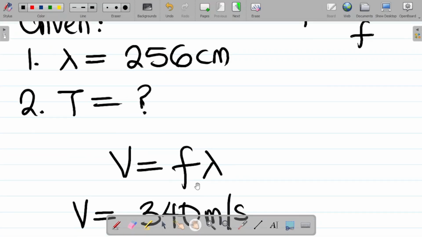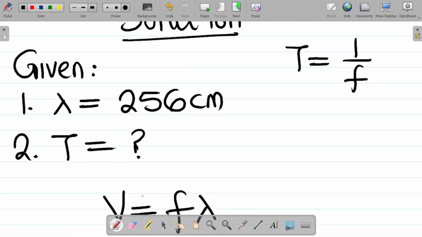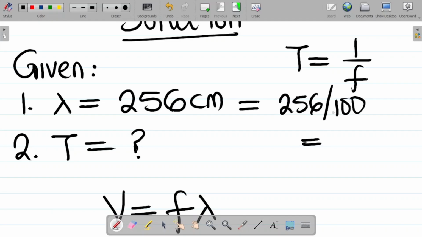Alright, so from here, let's impute the value of lambda, but before then, we'll convert this from cm to meters. So let's convert 256 cm to meters. You simply divide by 100, so it becomes 256 divided by 100. And if you do this, you have your answer as 2.56 meters. So this is how you convert from centimeters to meters.